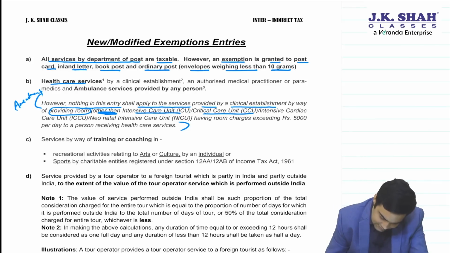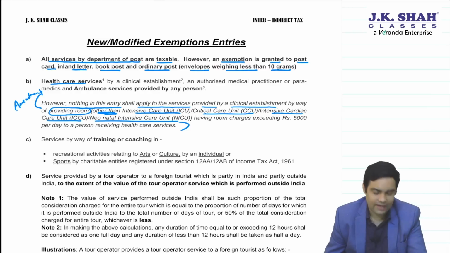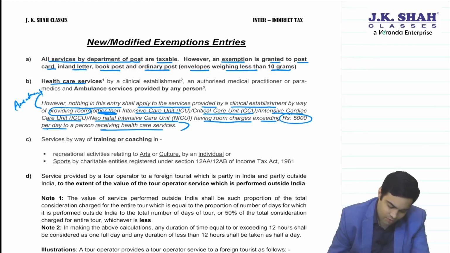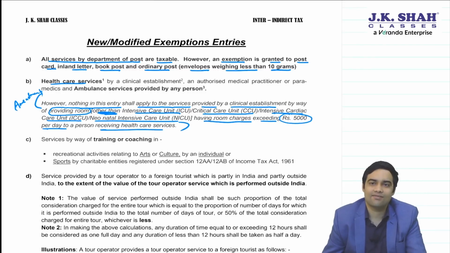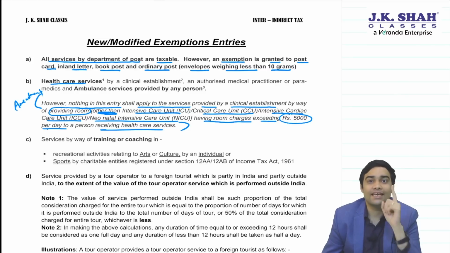ICU, CCU, ICCU and neonatal intensive care unit having room charges exceeding 5,000 per day for a person receiving healthcare service. This will be exempt. ICU, CCU, NICU will even today enjoy an exemption even if it is more than 5,000 per day. But other general rooms, if it is more than 5,000 per day, room charges will be taxable.